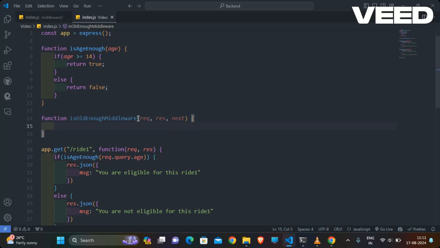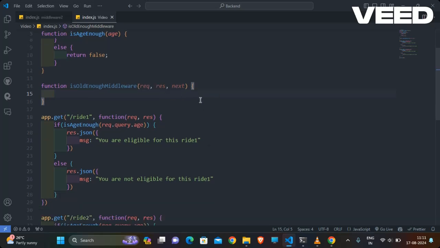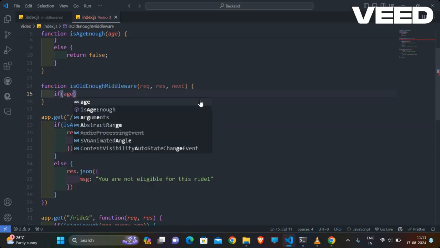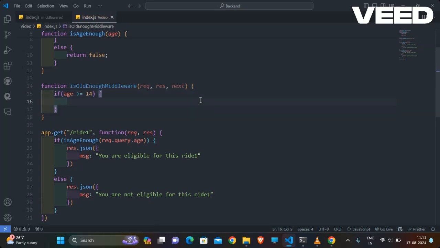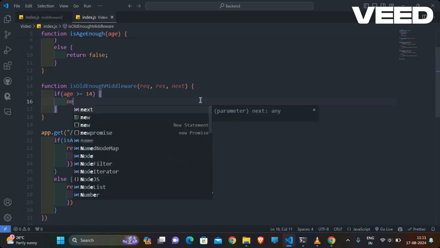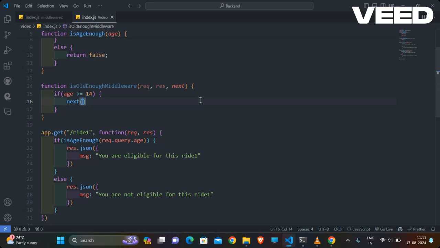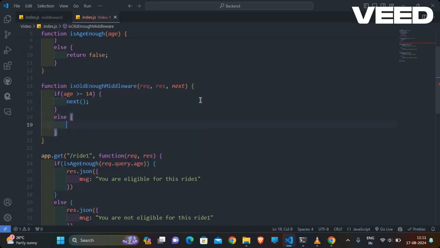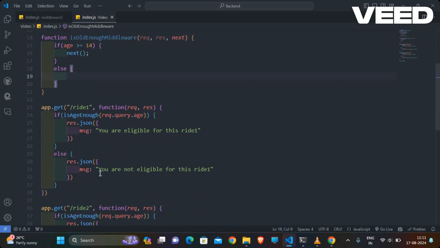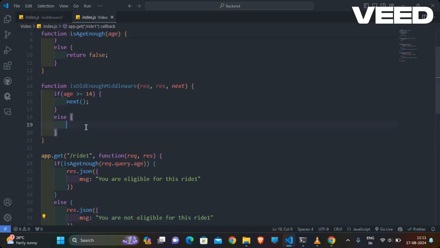So what will be checked inside that: if the age of person is greater than or equal to 14, then I will say going to next. Okay, else I'm showing that message: sorry, you are not eligible.